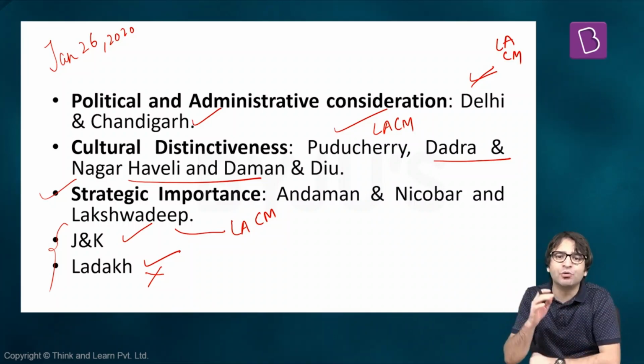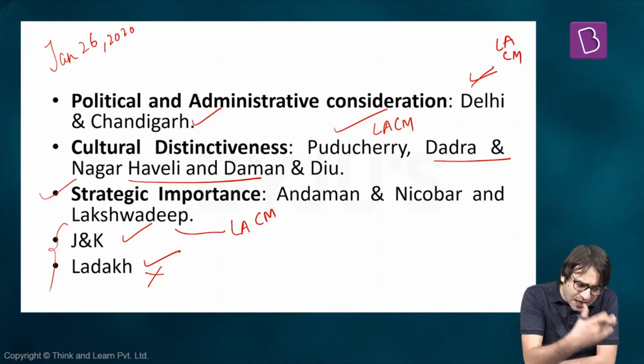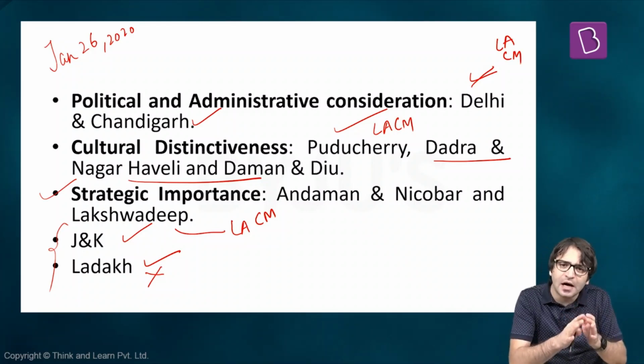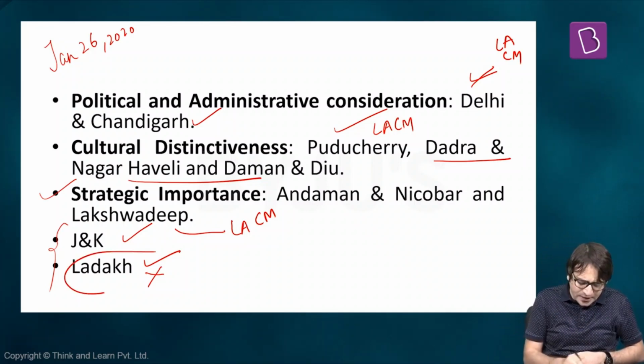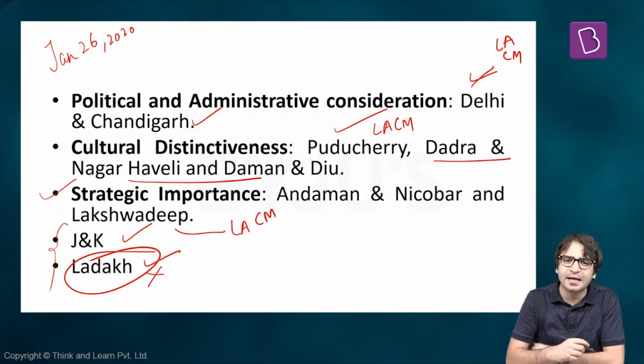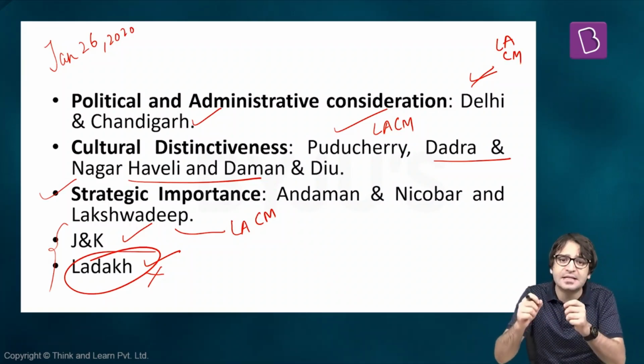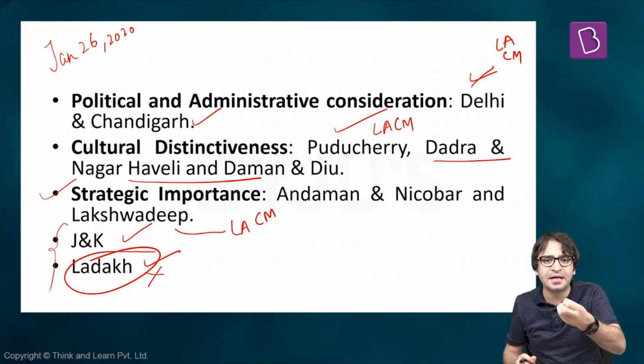But why was Jammu and Kashmir made into a union territory? Why was Ladakh made into a union territory? The argument of the government was, because I told you in the first class when we discussed union and its territory, that reorganization of the country is basically a political decision. The government of the day thought that look at Ladakh, there was a long pending demand from the people of Ladakh that we should be separated from Jammu and Kashmir, give us the status of a union territory. So the government said, we are accepting and realizing the sentiments of the people of Ladakh. That is why Ladakh is made into a union territory.